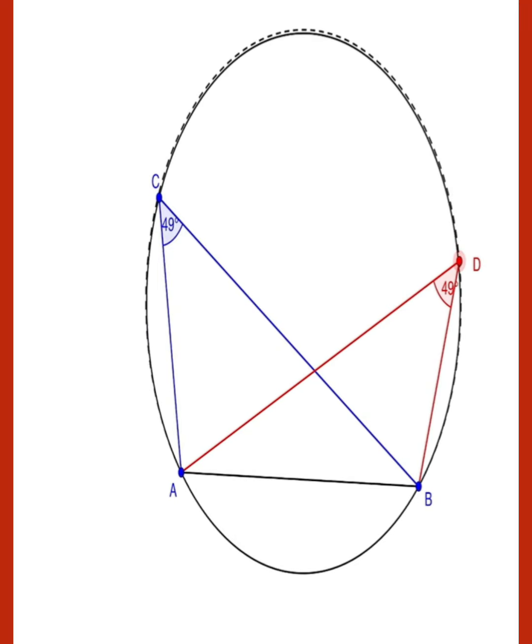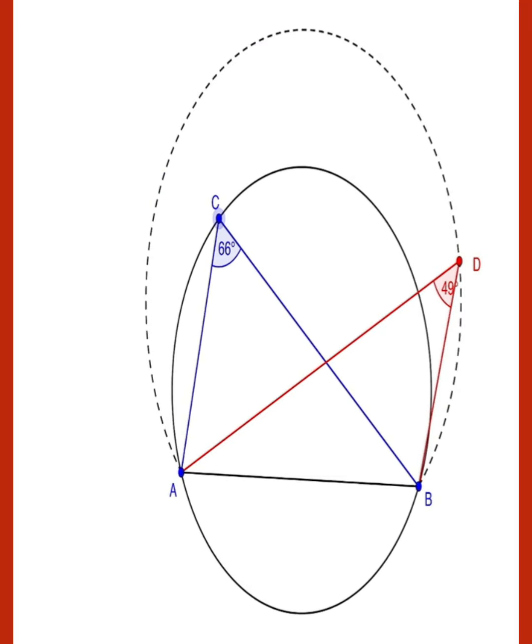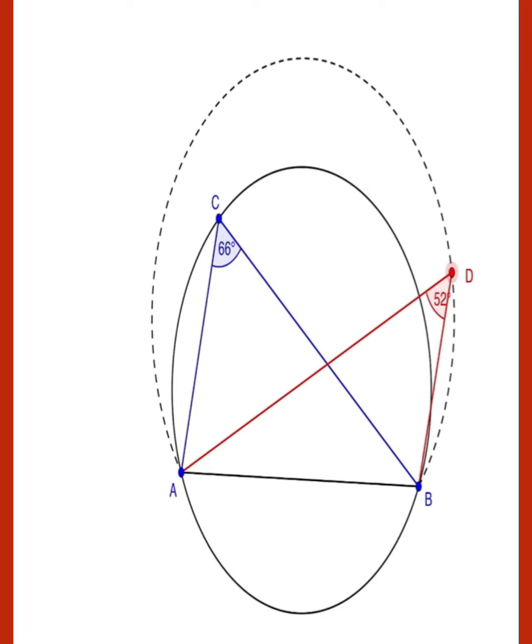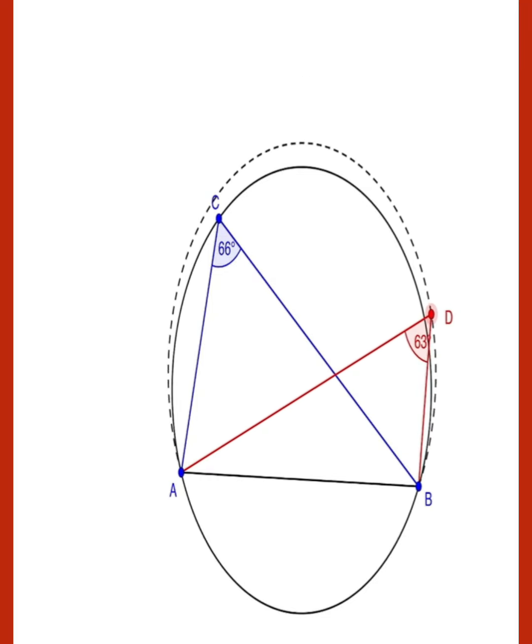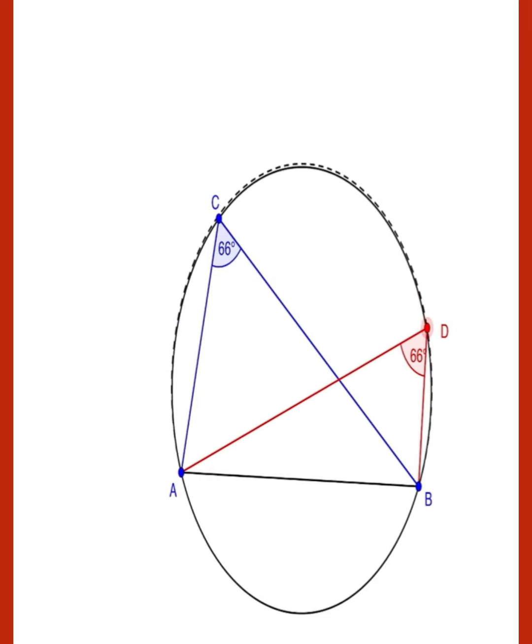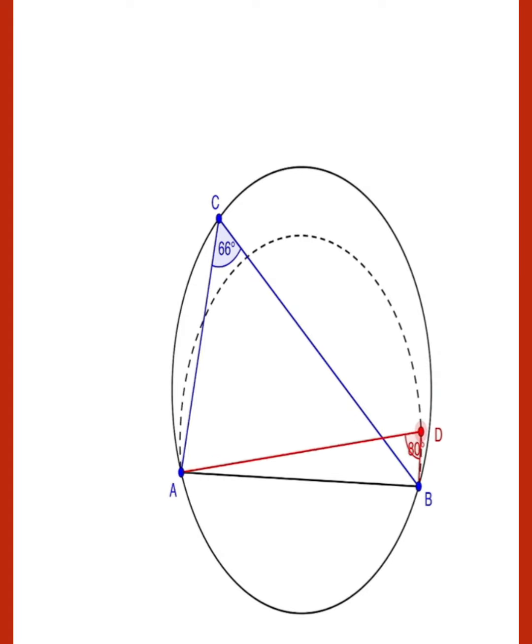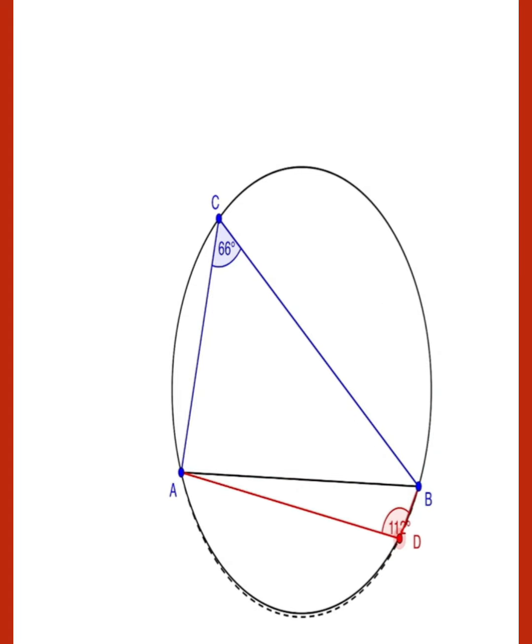Okay, this angle is 66 degrees, and if we take this angle D in the same circle, then this is also 66 degrees, because these two angles are in the same circle and in the same segment. Now you can see if this angle is here in the other segment, then these two angles are not equal.